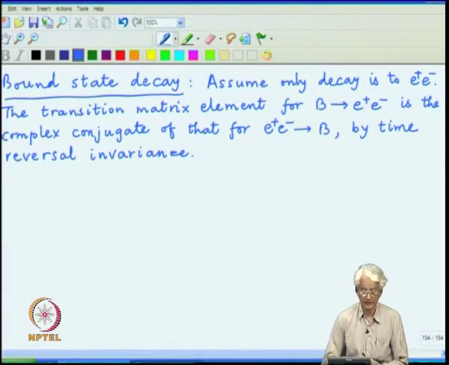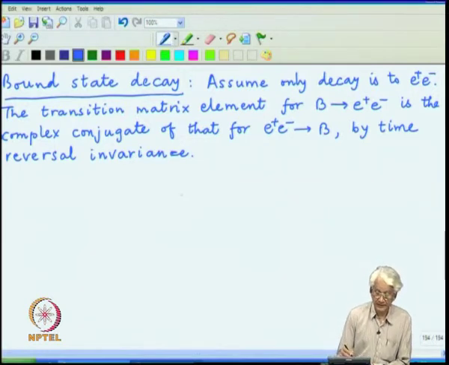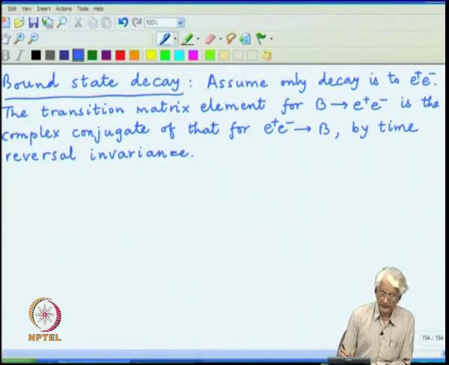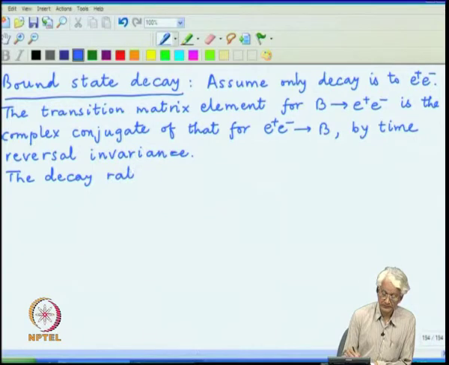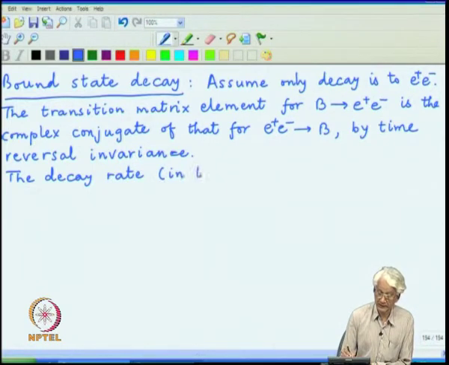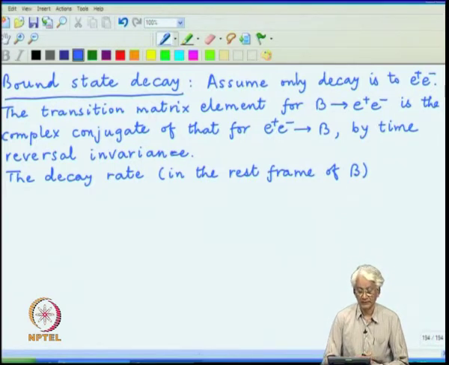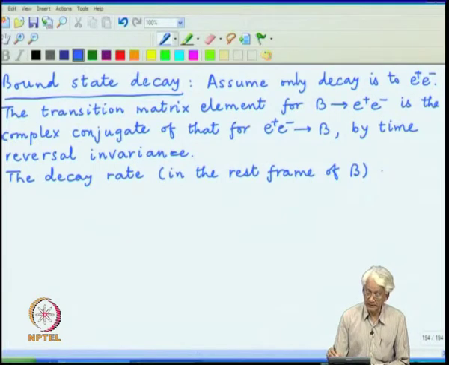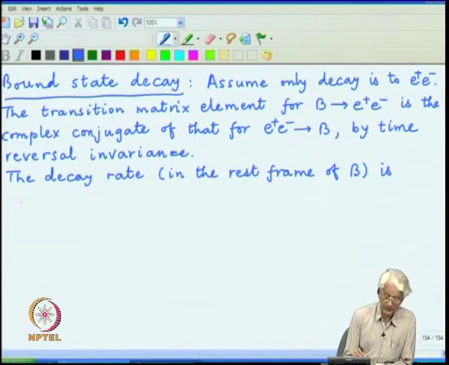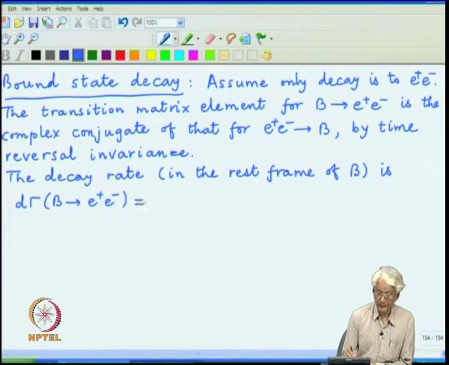First calculate mod T squared, then plug it back into the formula for the decay rates by putting in all the delta function and the phase space factors and integrating over all the things which are not observed, and that gives the formula for the decay rate, which we will calculate in the rest frame of B. The initial flux we do not have to worry about, the wave functions are non-relativistic, everything is normalized to 1, and we have the differential result in terms of all the machinery.